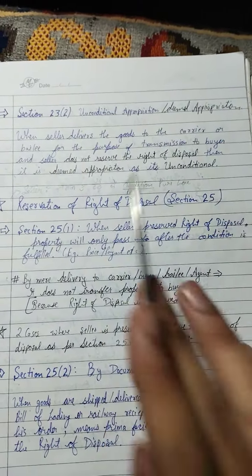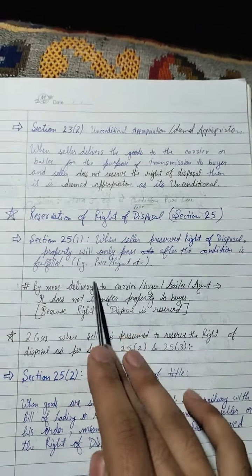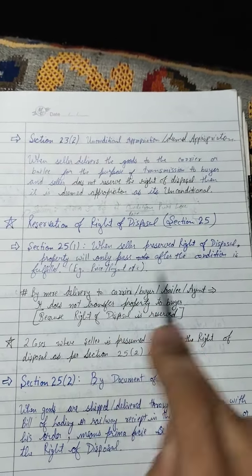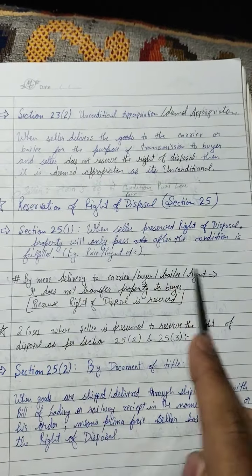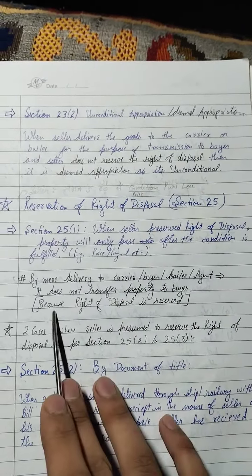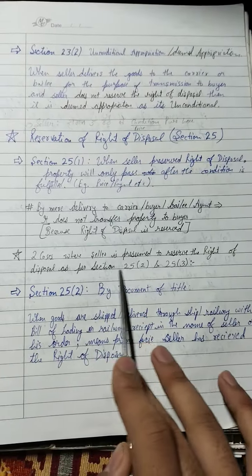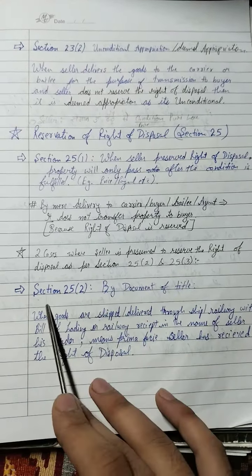Property will pass when the right of disposal is crossed over, like when the price is paid or the payment is done. By mere delivery to the carrier, buyer, bailee or agent, property does not transfer to the buyer because the right of disposal is reserved. Two cases where the seller is presumed to reserve the right of disposal: section 25(2) and 25(3).